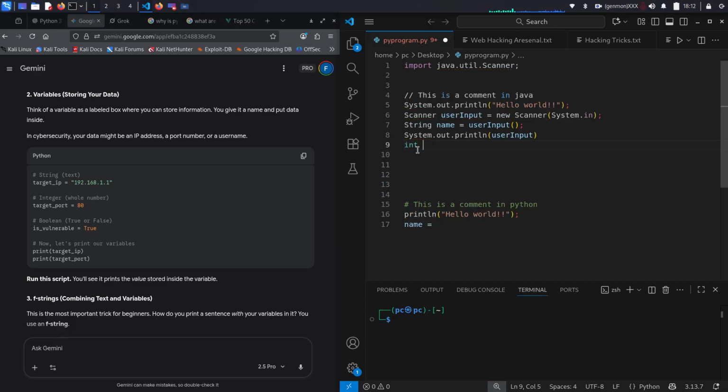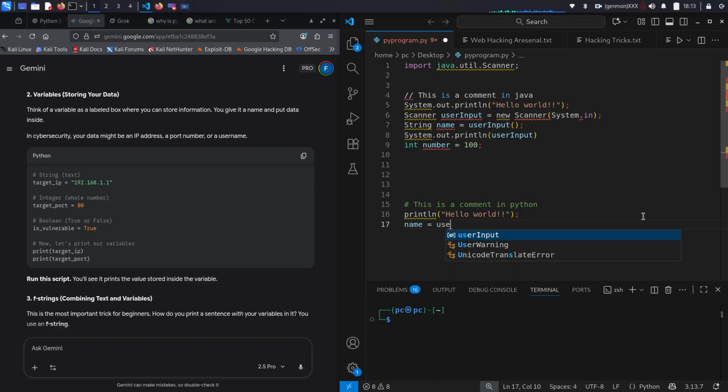So integer number, and then you do 100, right? Now you're assigning the integer 100 to the variable number. You don't have to do that in Python. It'll actually just do it for you. The compiler will know which data type you're using, as long as you correctly guess it, right?